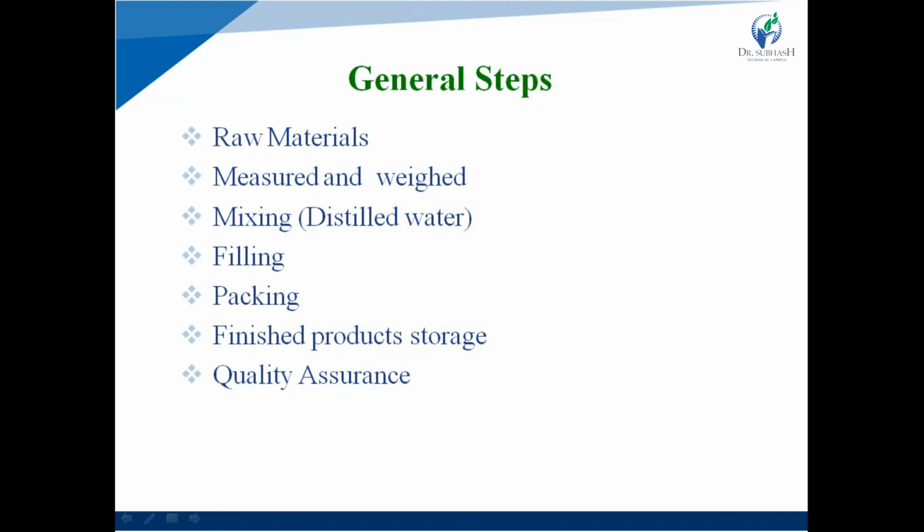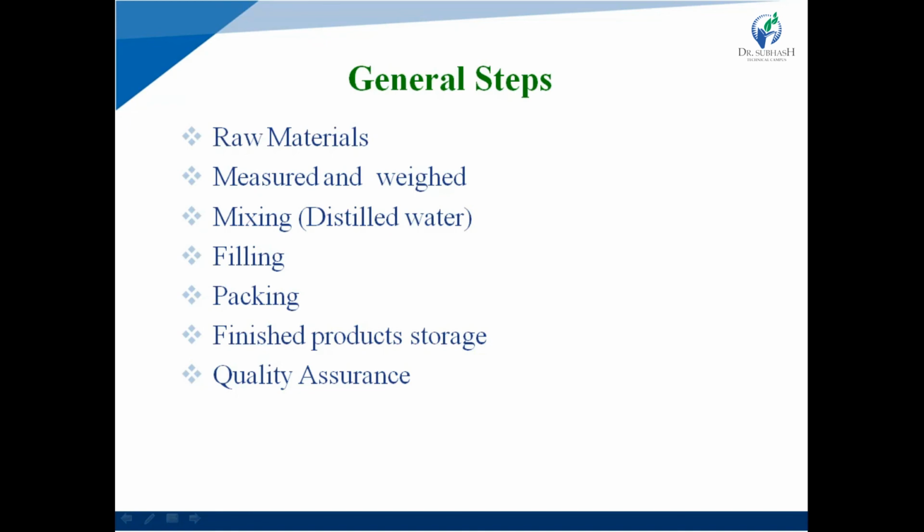General steps. First one is raw materials. They are measured and weighed. So the excipients and drug mixture are taken out, measured properly and weighed accurately. After weighing, the drug and excipient are mixed together with the help of distilled water, and they are filled into the bottles.